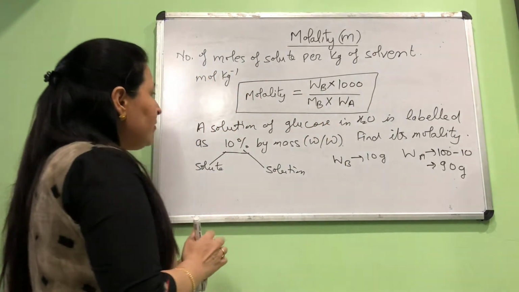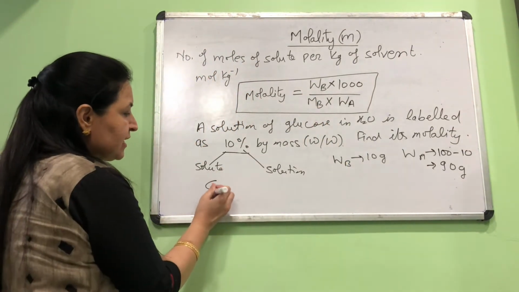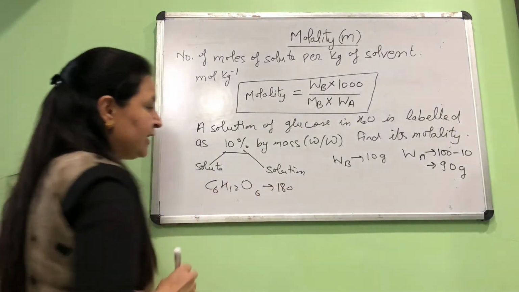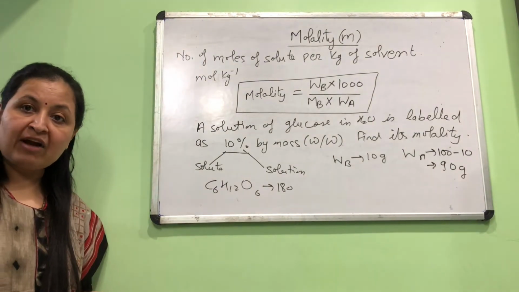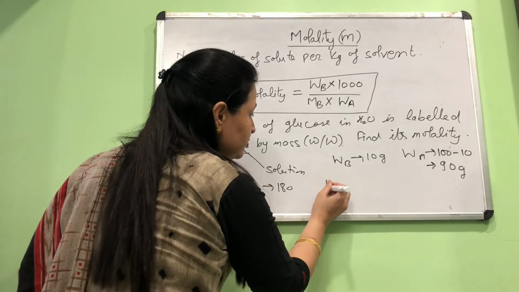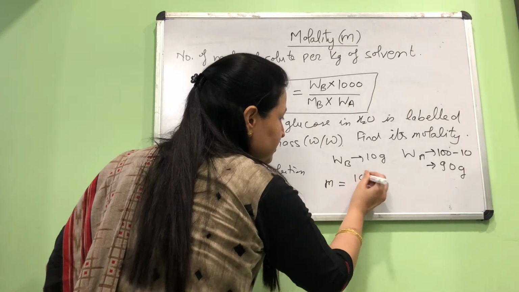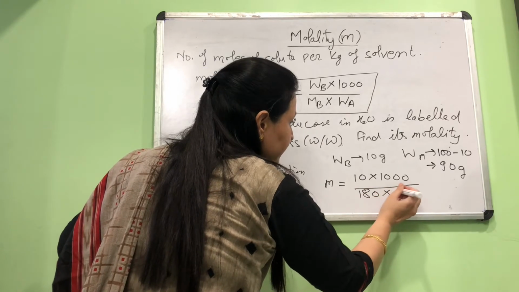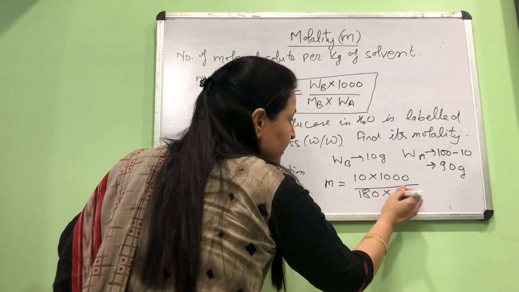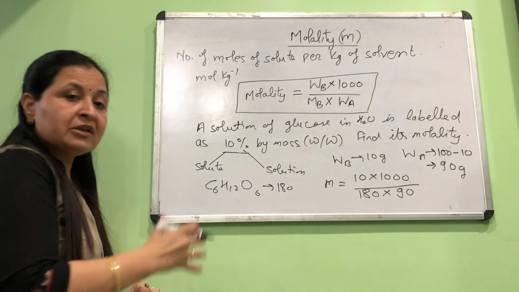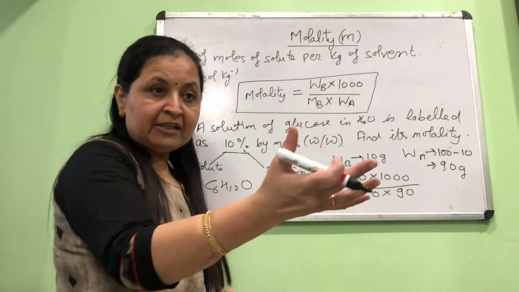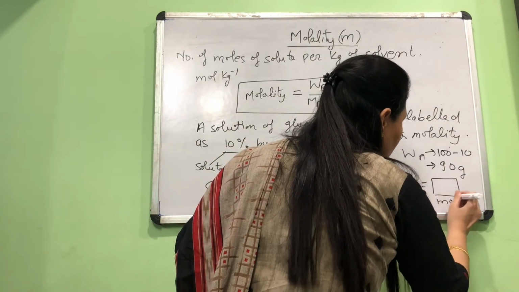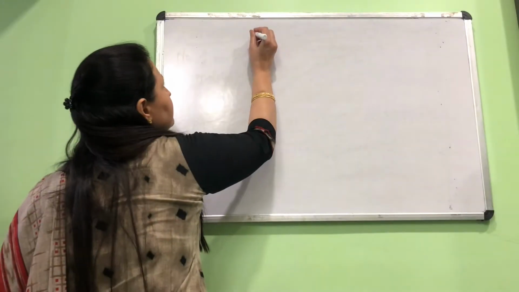Now MB. MB will be molar mass of glucose. Glucose is C6H12O6. If you add the atomic masses, this comes out to be 180. So let's substitute all these three values in our formula and we find molality. So molality is equal to WB, which is 10 into 1000 upon MB, which is 180, multiplied by WA, which is 90. If you do this calculation, this will give you the answer of molality. So let's try and find how much is this value, this much mole per kg.